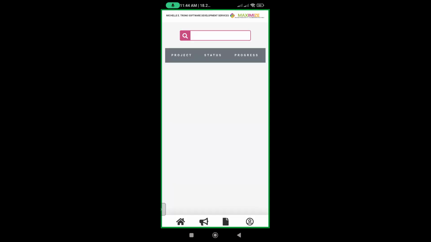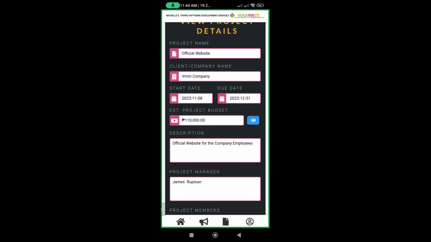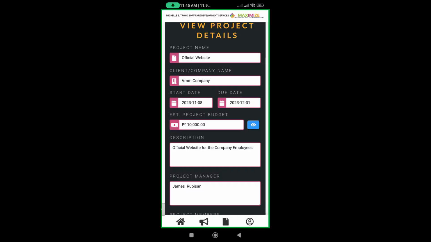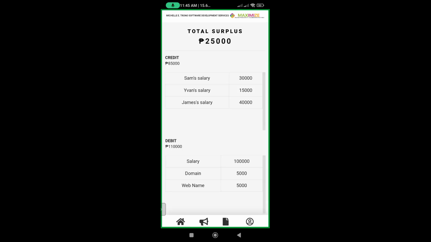Our projects here. Viewing of details of projects. Viewing of the budget resources. So we have here our budget.